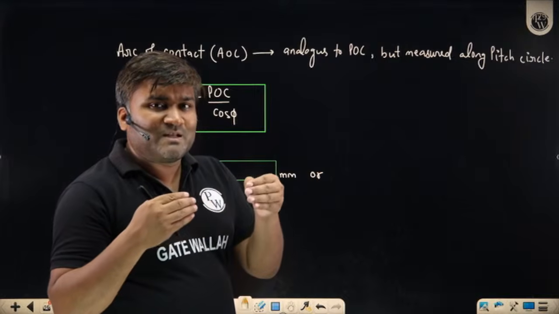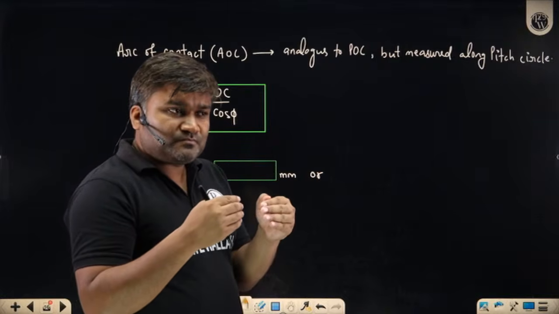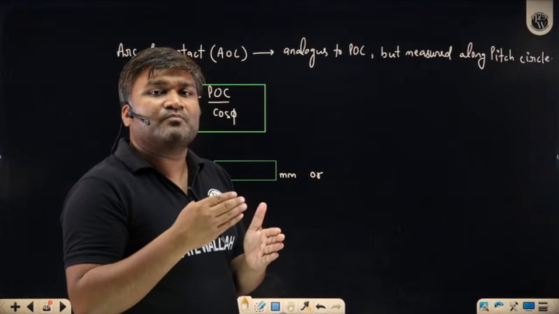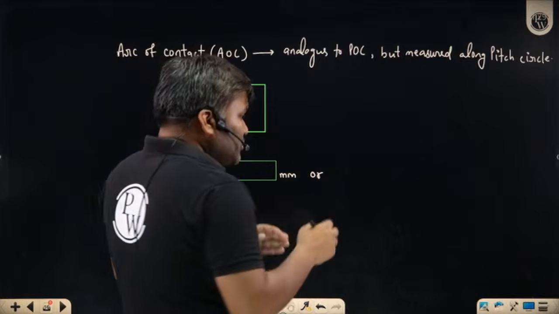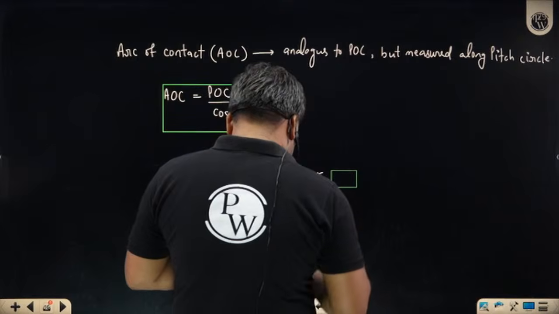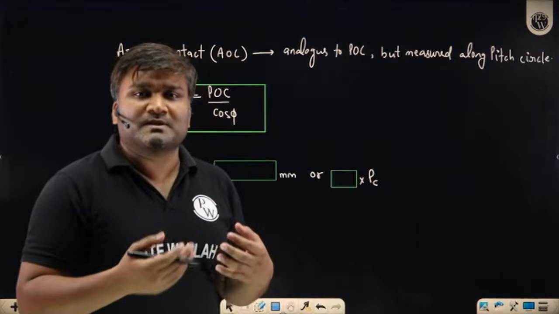If you are measuring some linear dimension, in terms of module you can write. If you are measuring some circular arc dimension, you can write this in terms of circular pitch PC. So you can write this arc of contact as some multiple of PC. It is equal to 1 PC, 2 PC.